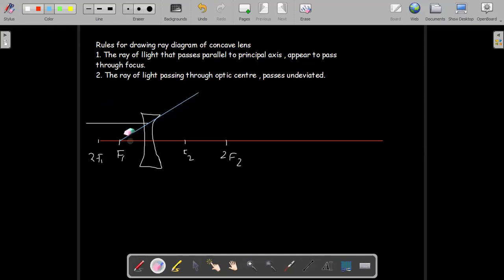So the ray of light passes something like this and appears to pass through focus. Okay. So this is the first rule, coming parallel and going deviated like this. For the second rule, it's like this.